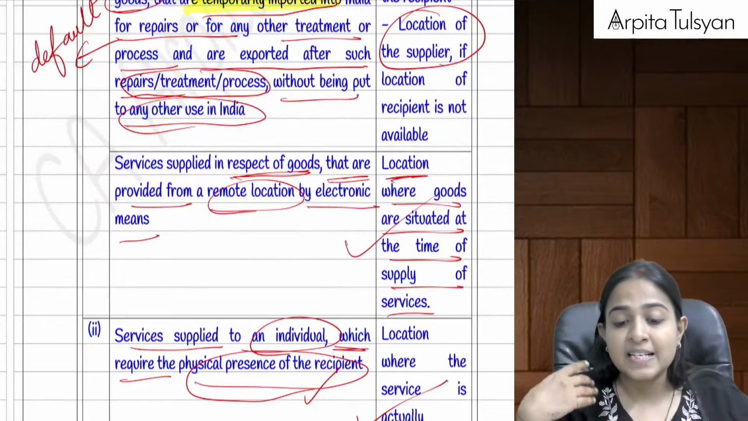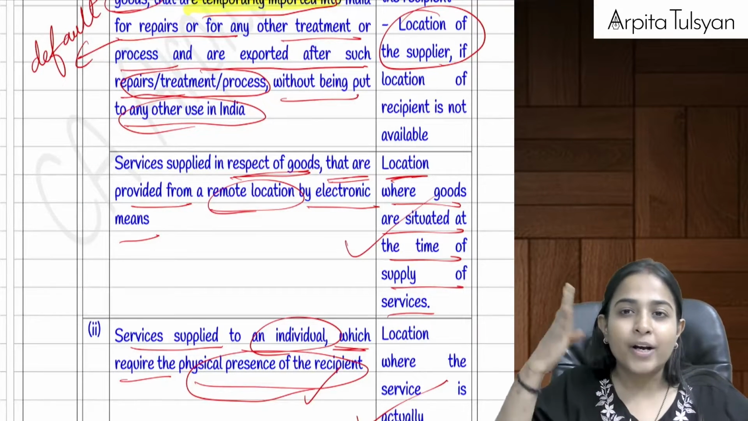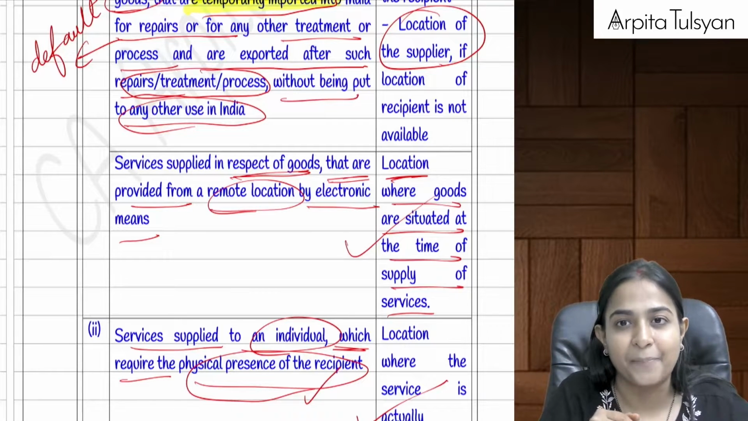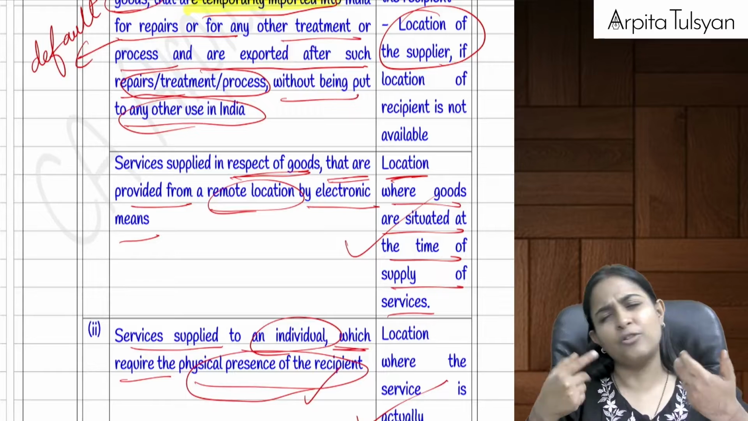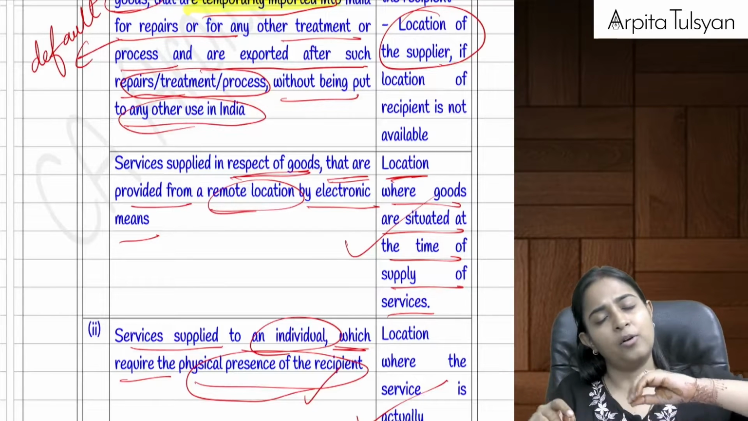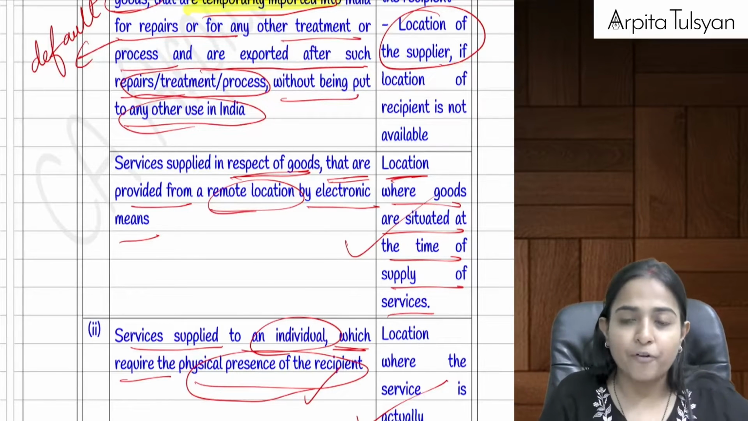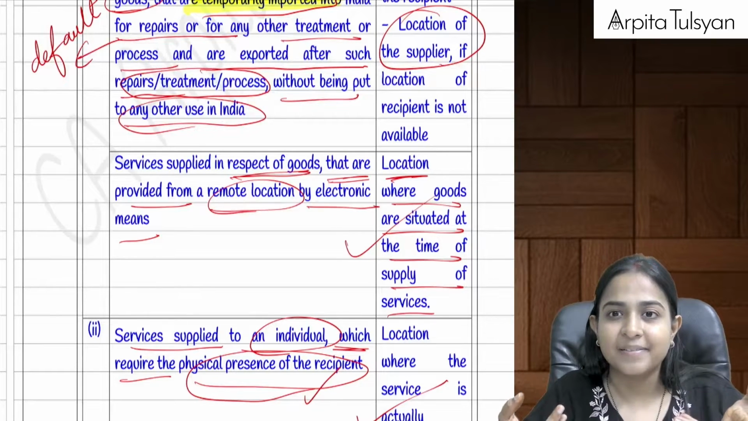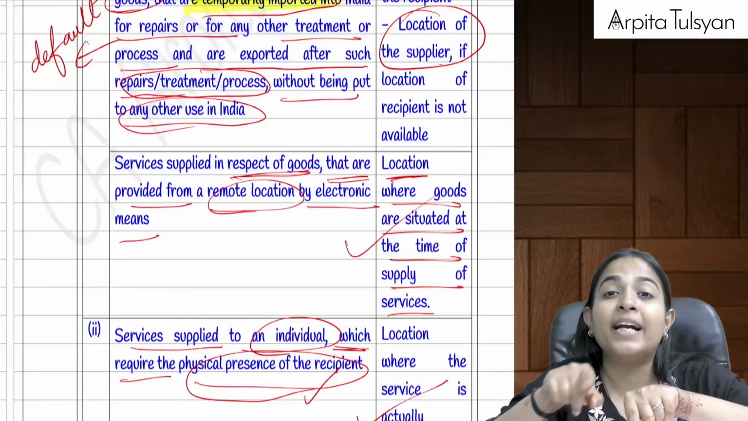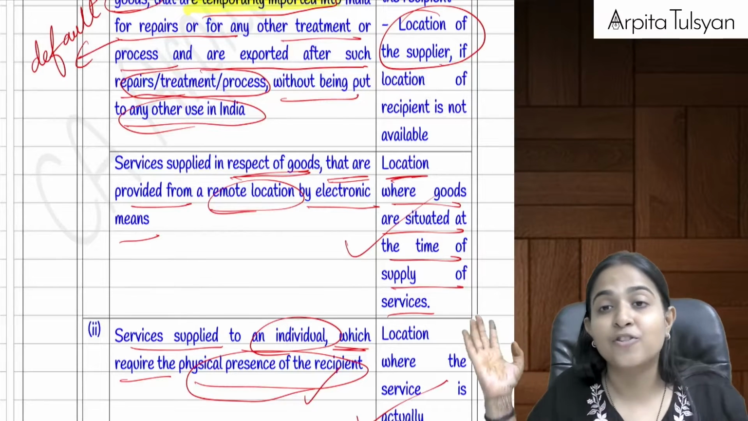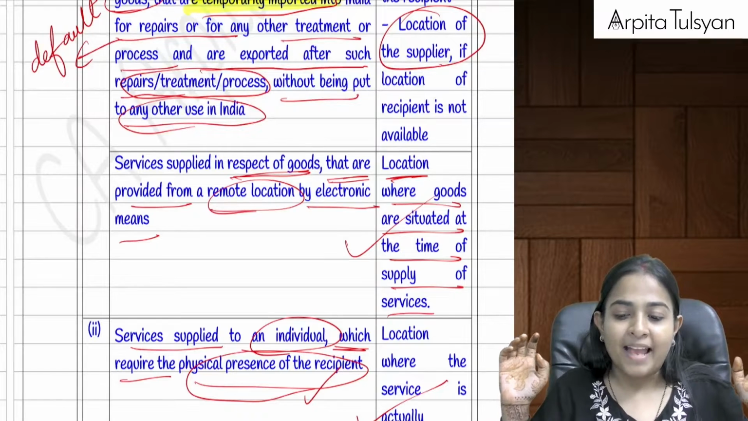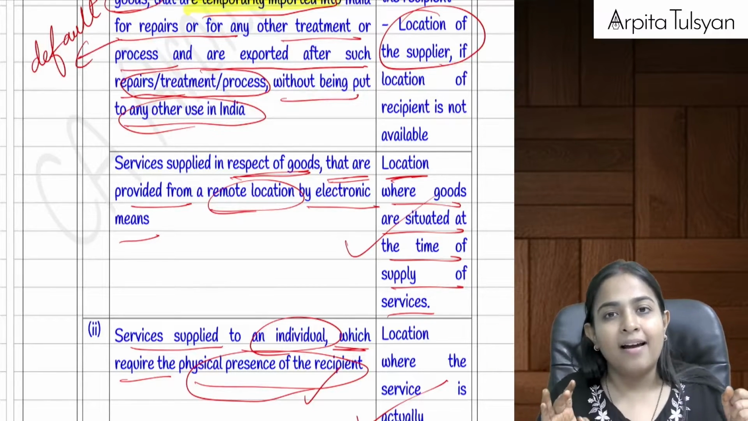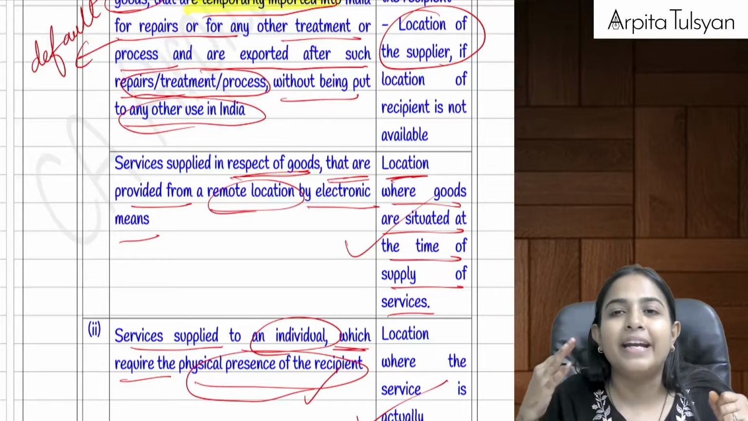Then if the services are being provided to an individual which requires physical presence of the recipient, then the place of supply is the location where the service has been actually performed. Now listen, if the service has been provided in multiple countries, including India, including a taxable territory, then the place of supply has to be the taxable territory. Are you clear with this? Example, if service has been provided in Dubai and India, place of supply will be India.